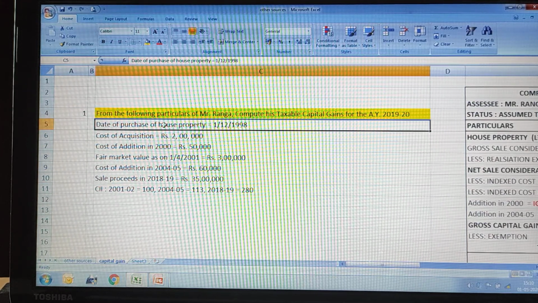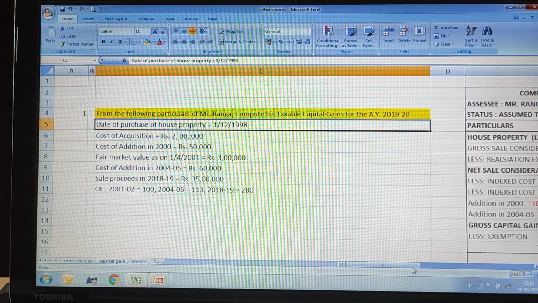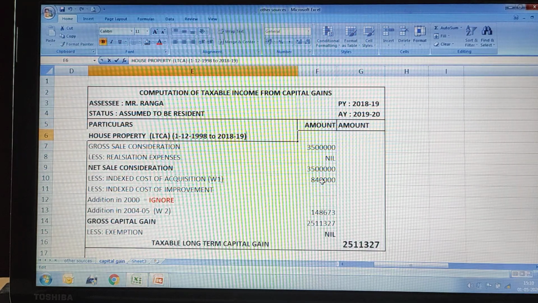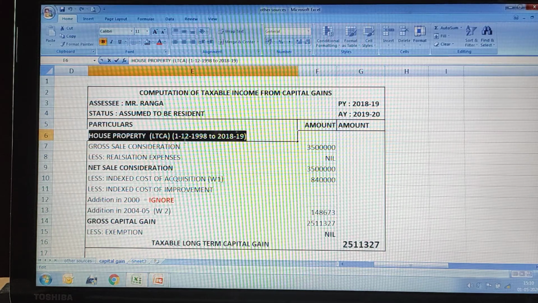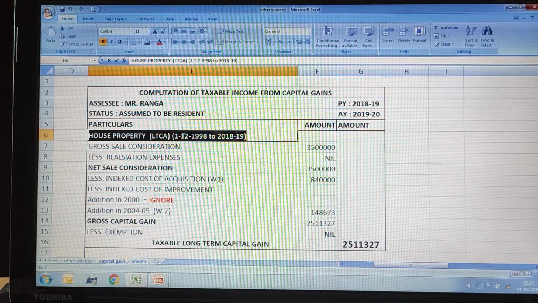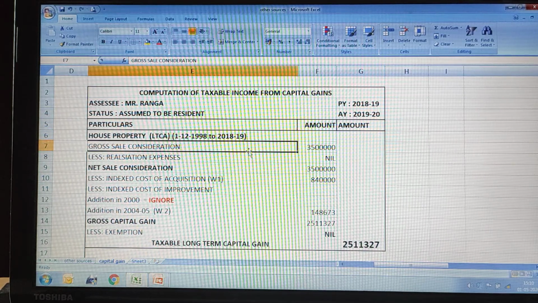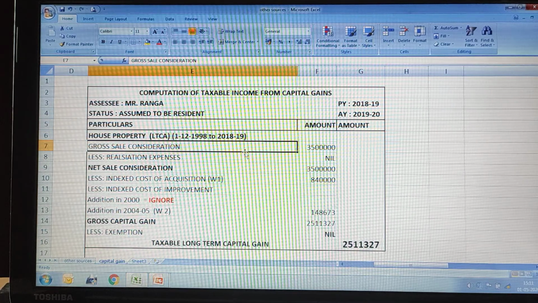So we need to apply the format of long-term capital gain. Coming back to our answer, here we have written house property as a long-term capital asset. LTCA is nothing but long-term capital asset, counted from the date of purchase till the date of sale. So now we came to know it is a long-term capital asset, and we need to apply the format of long-term capital asset.